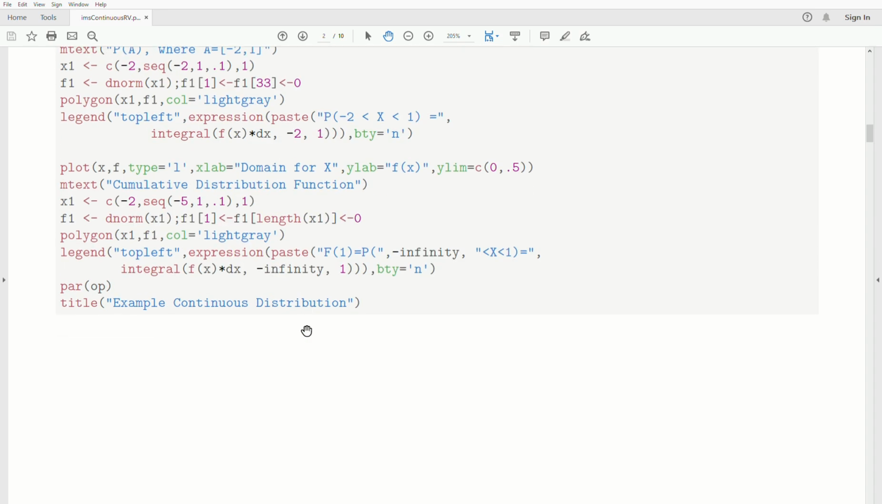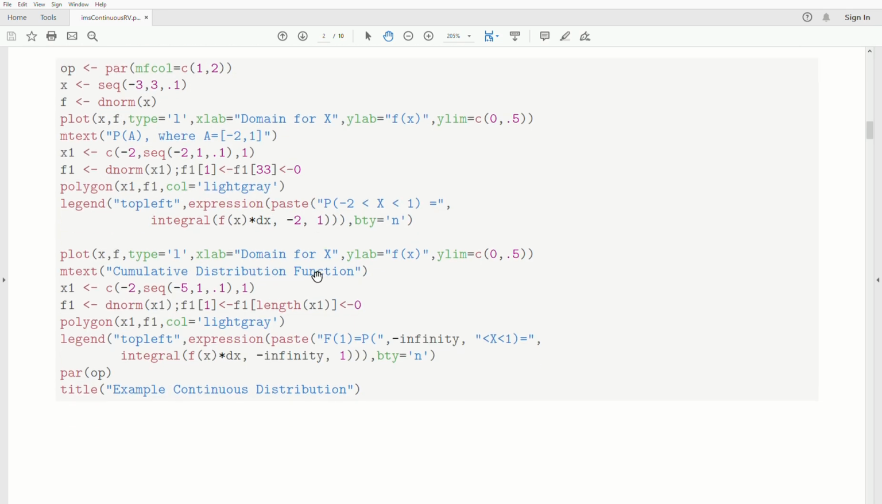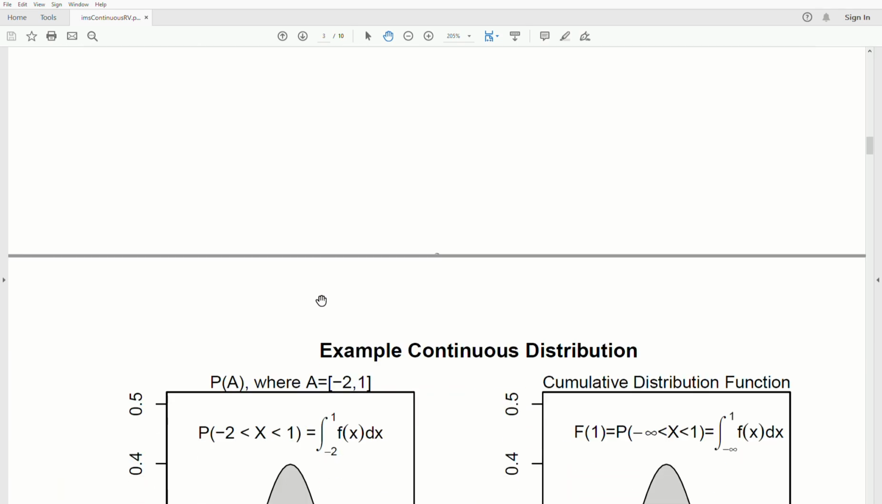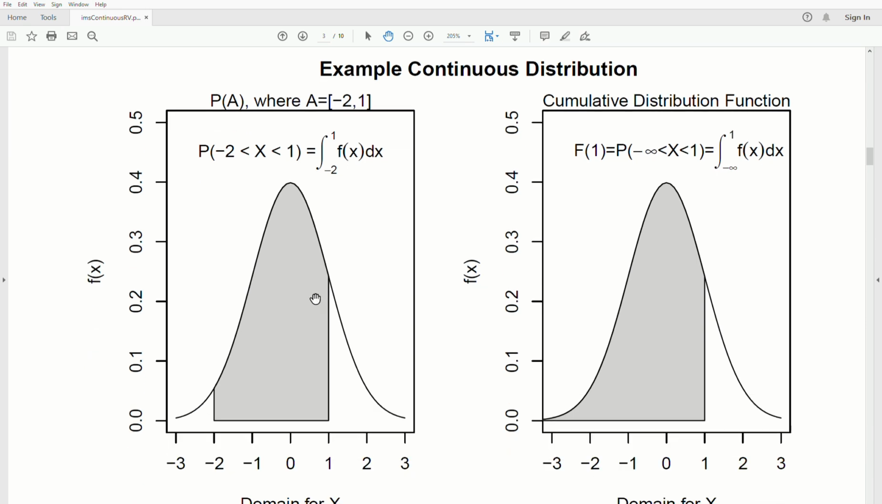Here's our illustration. Now the code I'll copy and paste into the comments section. It's not important. It's more the plot. So we have a density, and that's the graph here. It's a normal distribution if anyone is interested, but that's really not important now.